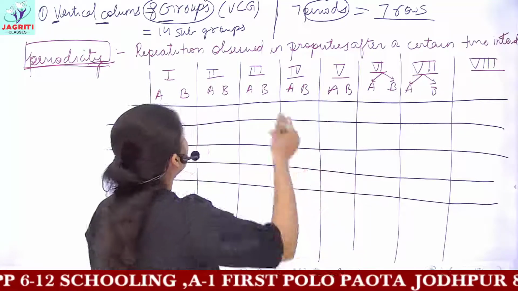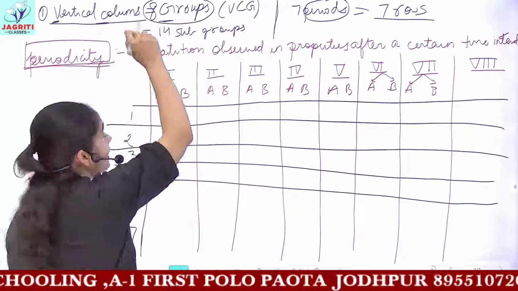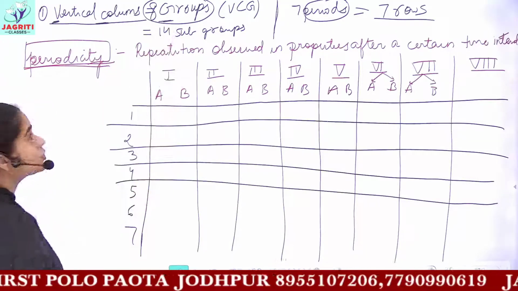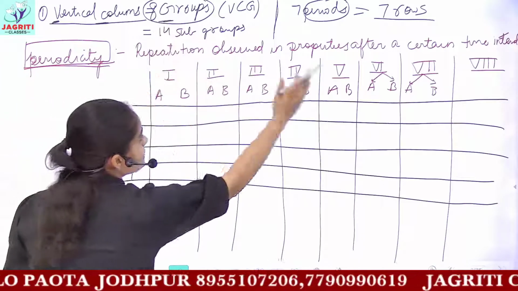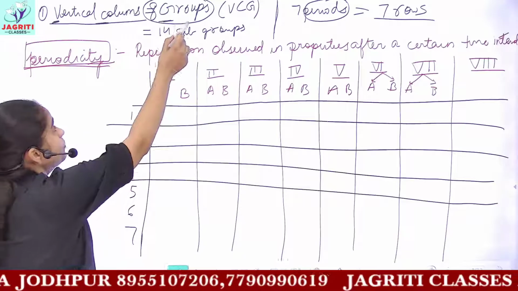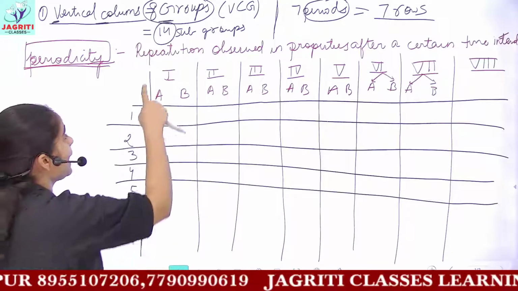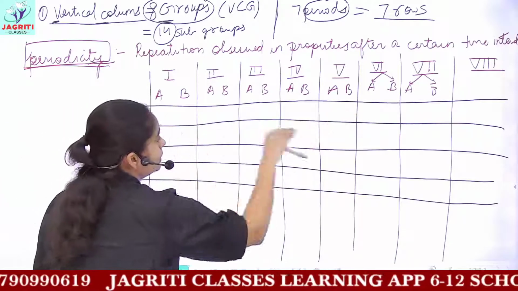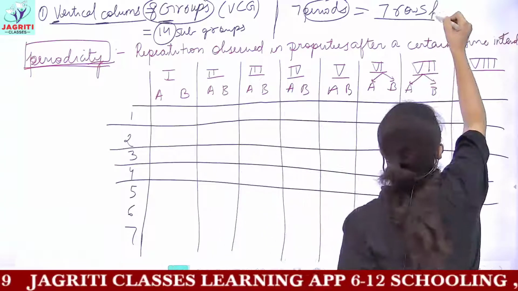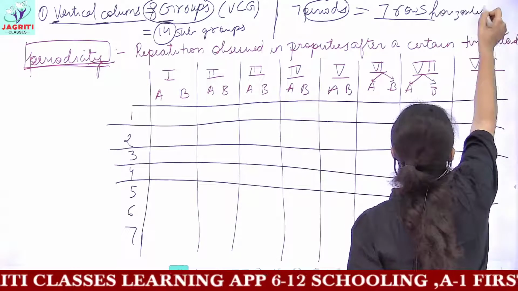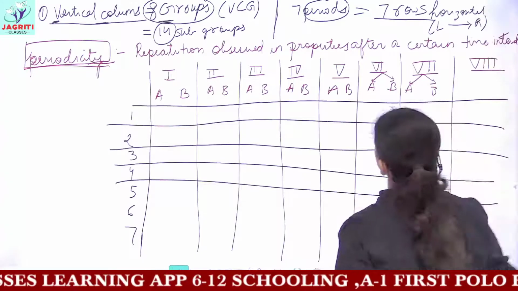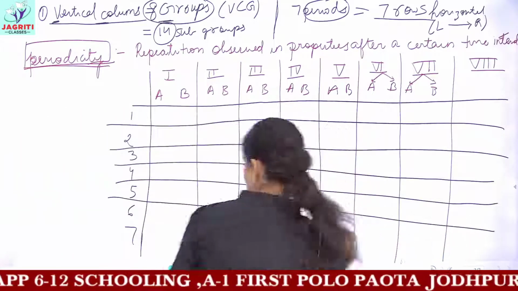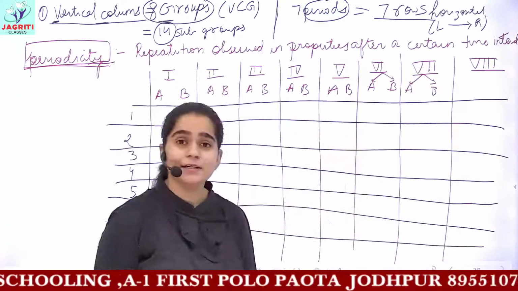We just should know the features, that is, Mendeleev divided all the elements into vertical columns which were known as groups. So we had 8 groups. And because the first 7 groups were further divided into subgroups, each had 2 subgroups, so we had a total of 14 subgroups with us. Then he called these horizontal rows, horizontal means from left to right, periods: 1st, 2nd, 3rd, 4th, 5th, 6th and 7th. So these are the different periods which we have with us.